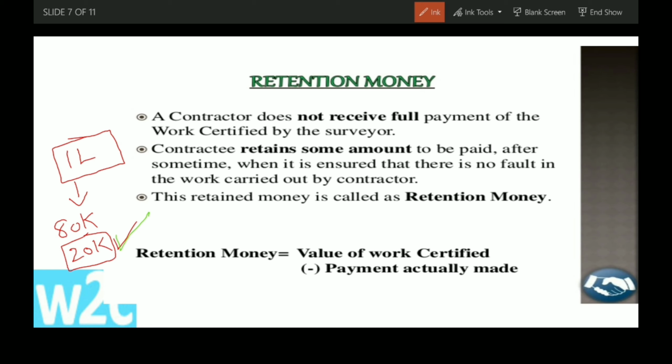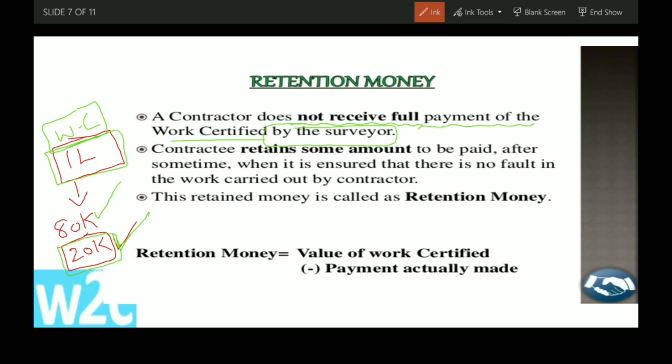That means for the work certified, the full amount is not given by the contractee. He gives only some percentage of the amount as per the agreement or other terms. The amount not paid by the contractee from the work certified is retention money. A contractor does not receive full payment of the work certified by the surveyor.